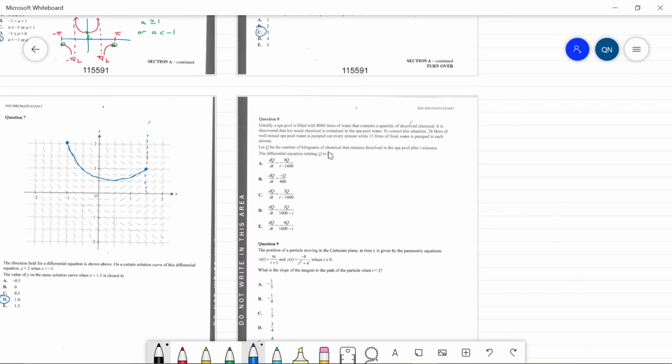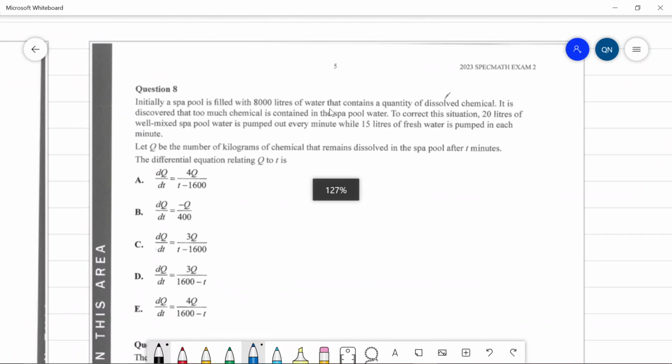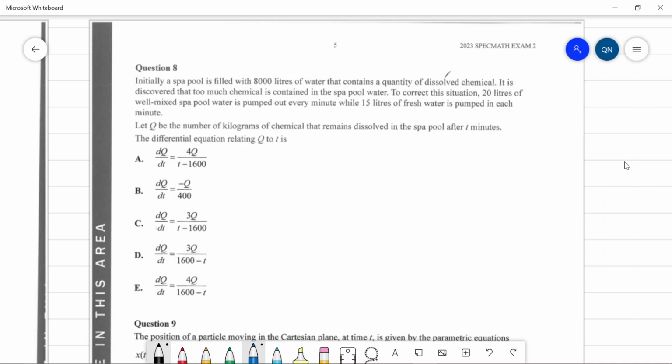Question 8. Oh, I forgot how to do these. That's not good. So initially a spark pool is filled with 800 liters of water that contains a quantity of dissolved chemical. It is discovered that too much chemical is contained in the spark pool water. I can't read today. To correct the situation, 20 liters of well-mixed spark pool water is pumped out every minute, while 15 liters of fresh water is pumped in every minute. The number of kilograms of chemical that remains dissolved in the spark pool after 10 minutes. Differential equation relating Q and T is...